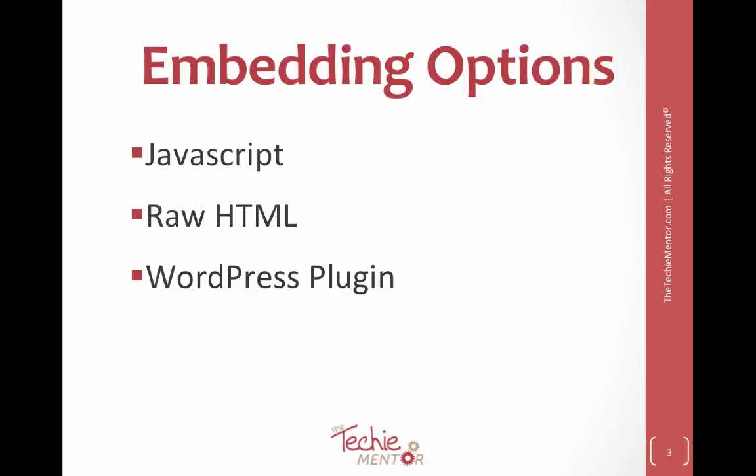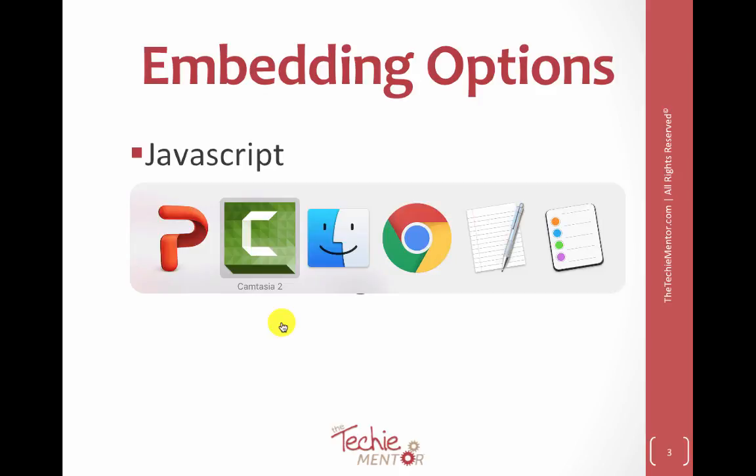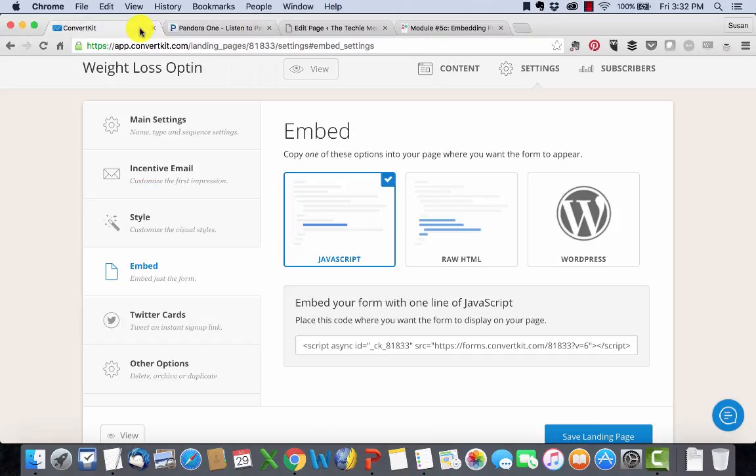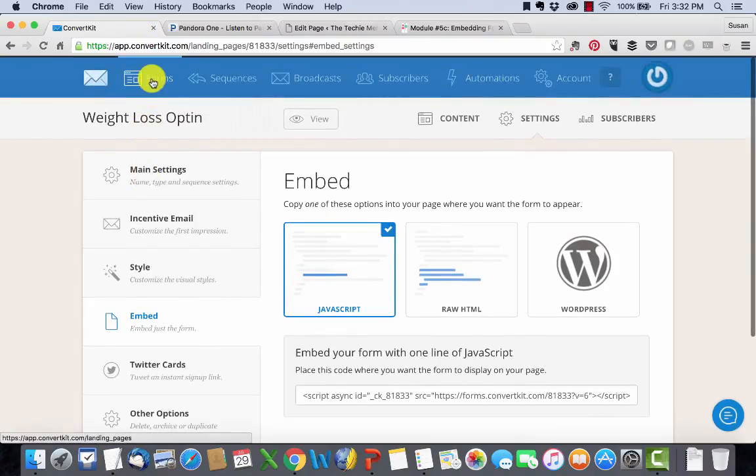Now the WordPress plugin will automatically update because it's also based around JavaScript. So the best option if you don't have WordPress is JavaScript. Raw HTML would be the third option because it doesn't automatically update. So let me give you a quick demo here on how this works. I have just an old website that I'm going to use.